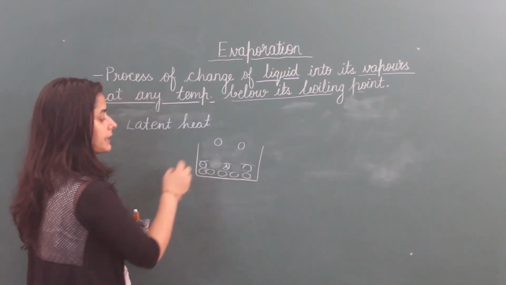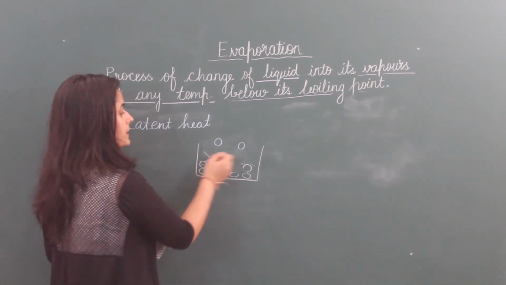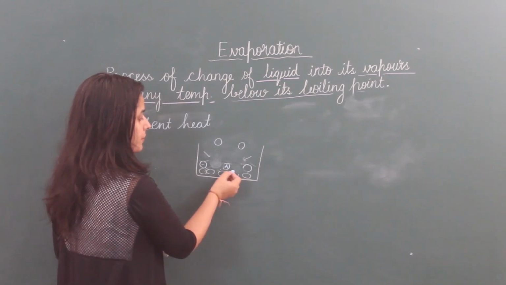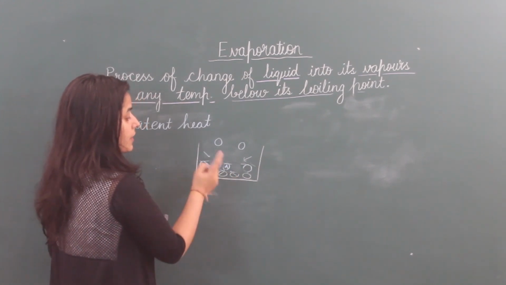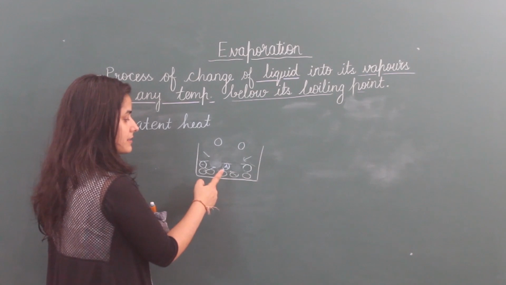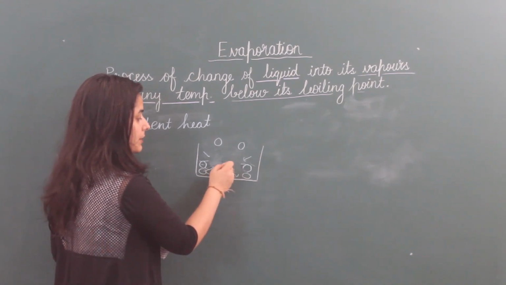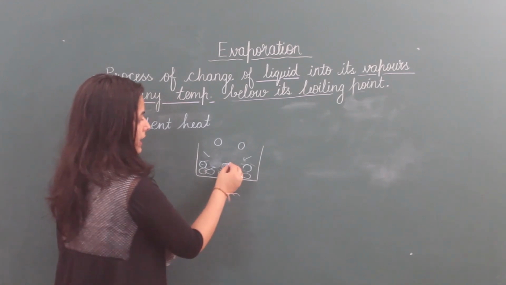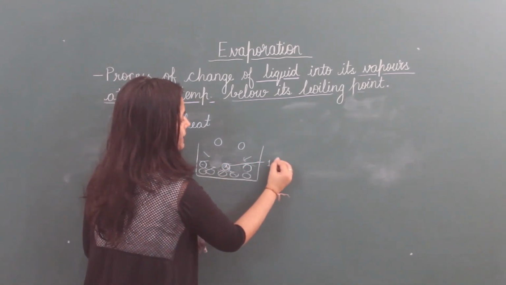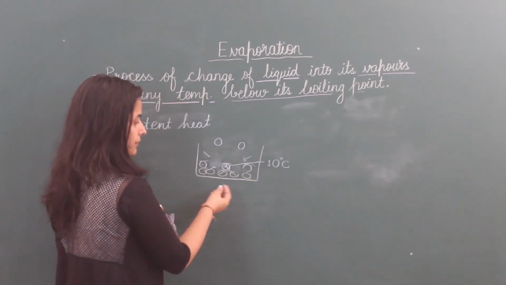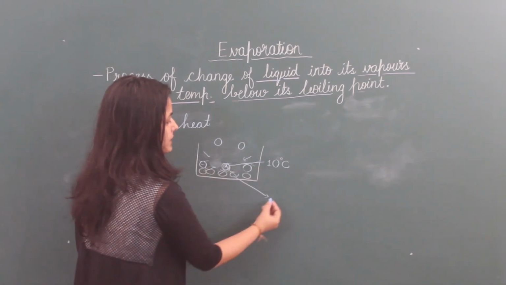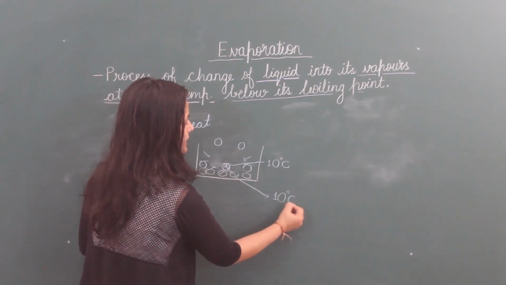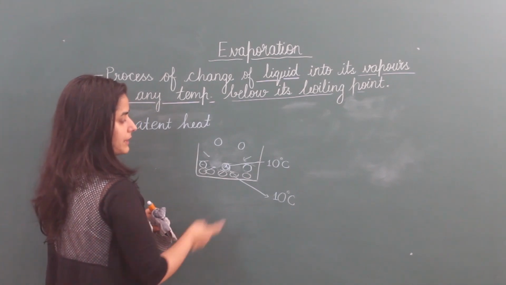From where is this latent heat taken? From the surrounding particles. When these surrounding particles give heat to this particular particle, their temperature decreases. If the temperature of this particle is 10 degrees Celsius previously, the temperature of this particle is also 10 degrees Celsius. Now what's happening?